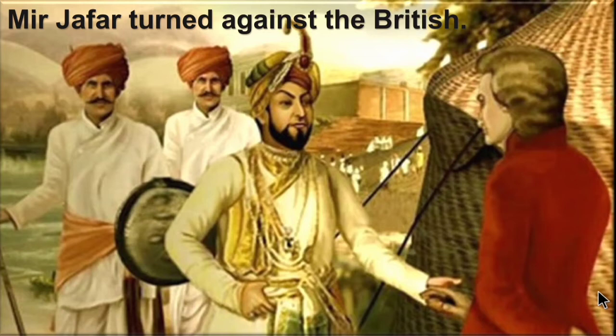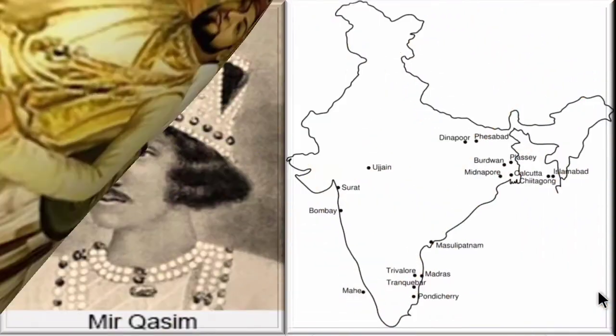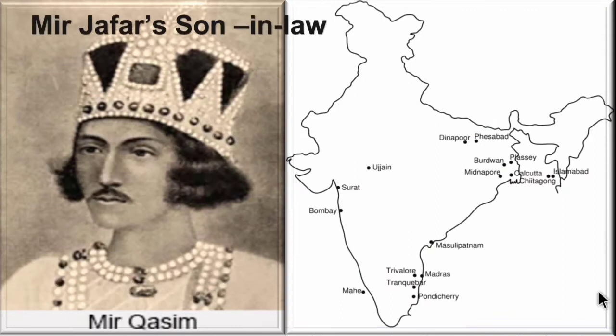Mir Jafar opposed the British for misusing the farman. Farman means the license given to them. So the British made Mir Qasim, Mir Jafar's son-in-law, the Nawab of Bengal.